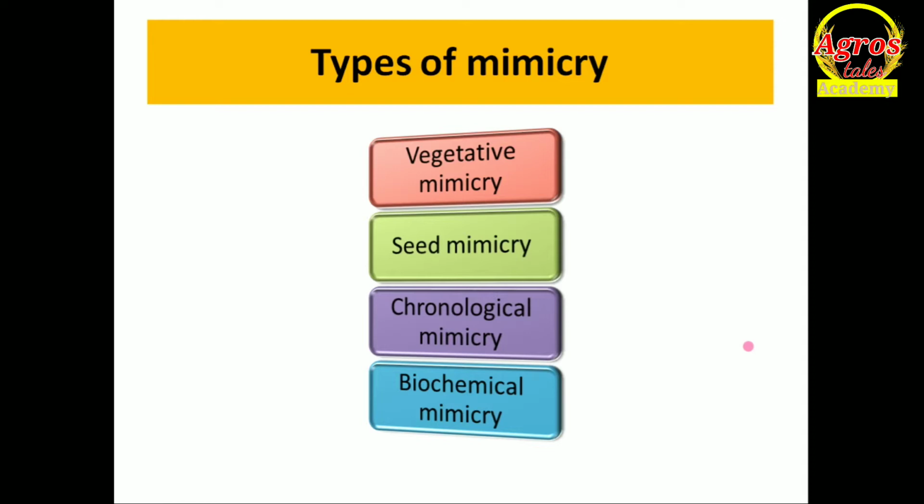What is mimicry and what are its types? There are four types of mimicry. The first one is vegetative mimicry. The second is seed mimicry. The third is chronological mimicry. The fourth is biochemical mimicry. So, we will discuss these four types of mimicry.